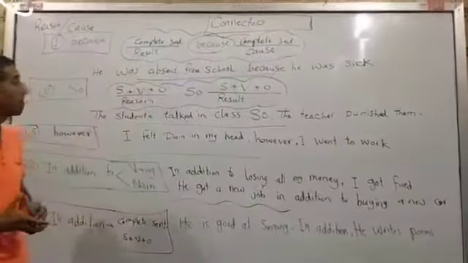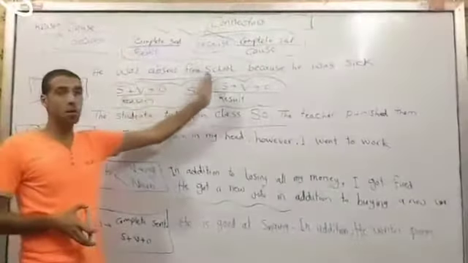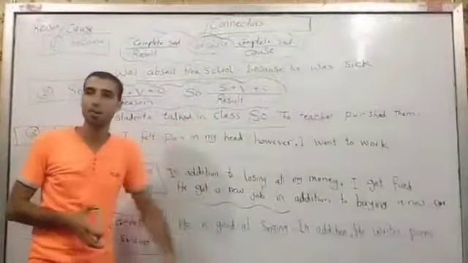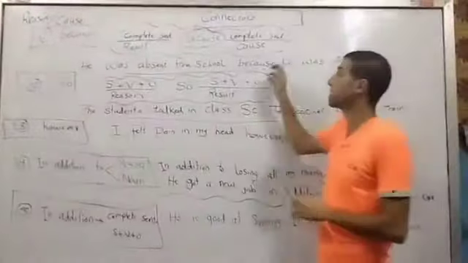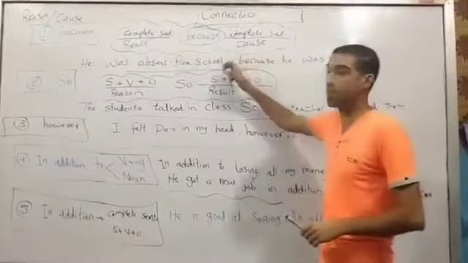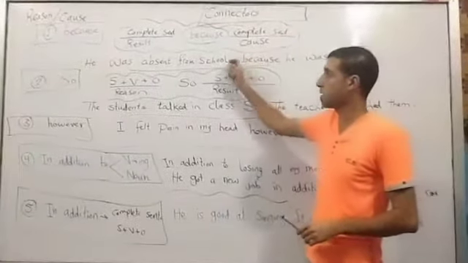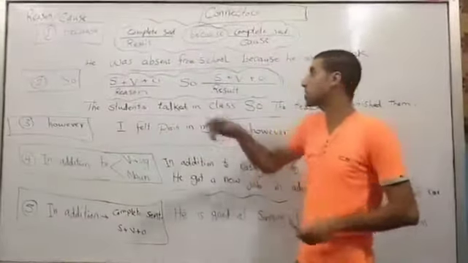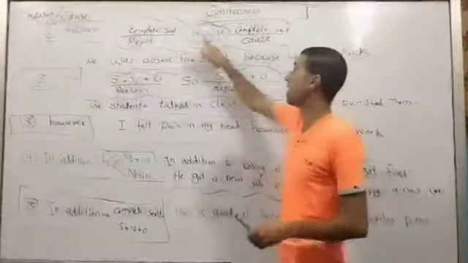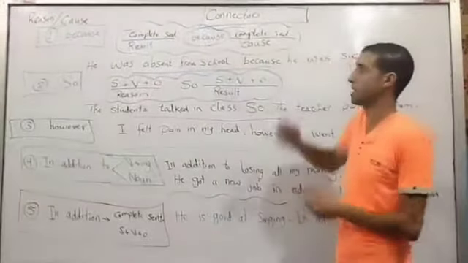Look at this example. He was absent from school because he was sick. What is the reason for being absent? He was sick. And what is the result? What is the result of being sick? He was absent from school. That is why we use the result before because and the reason after it.